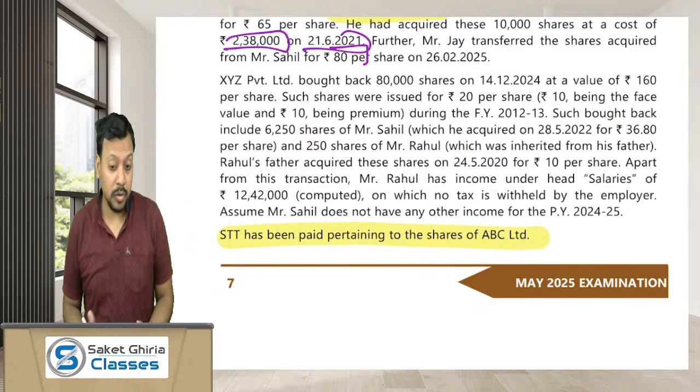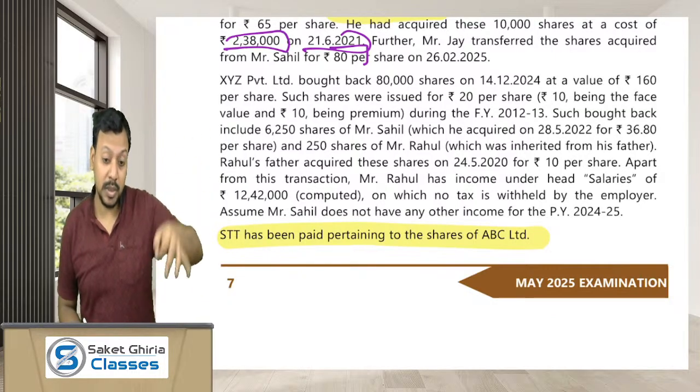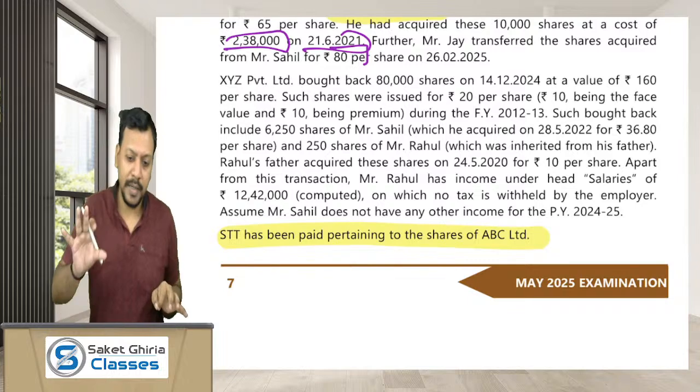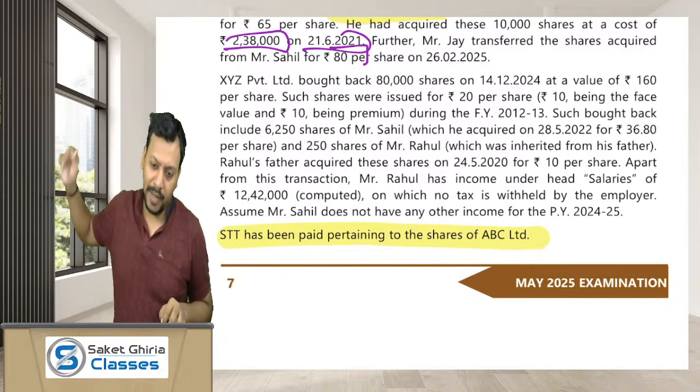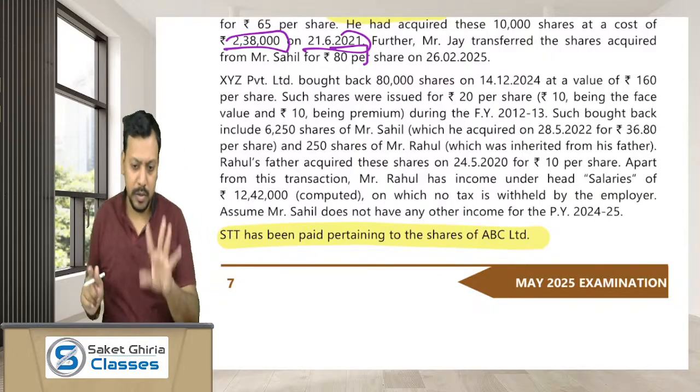But sir, what about the cost of acquisition of shares which have been bought back? The cost of acquisition of such shares would create a loss under the head capital gain as per section 46A, and that capital loss can be set off or carried forward and set off as per the provisions of the Act.